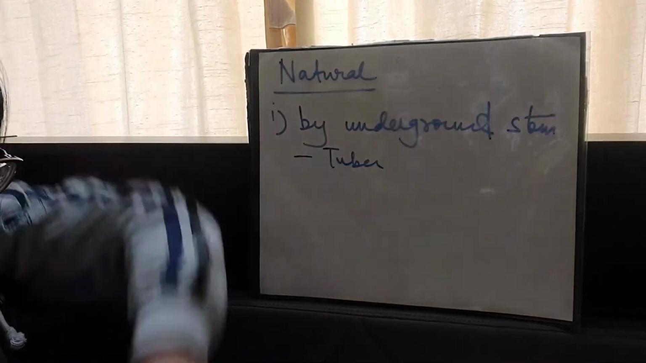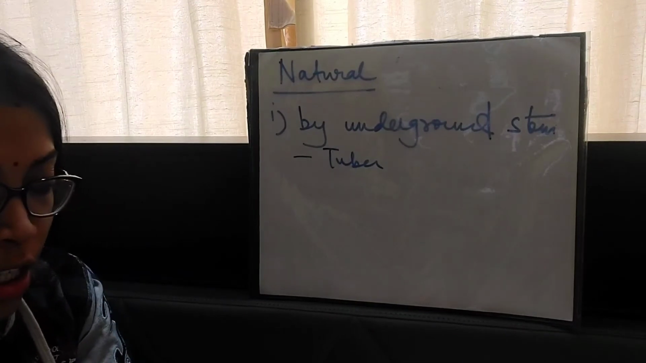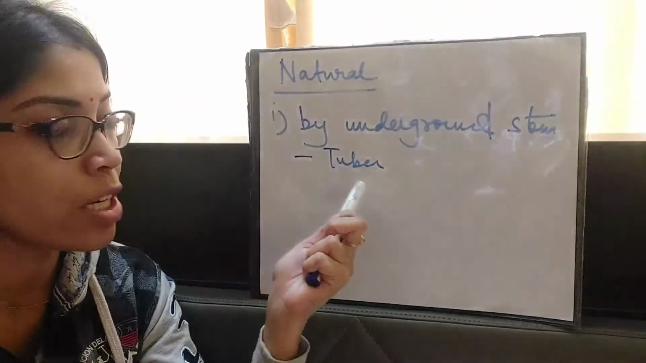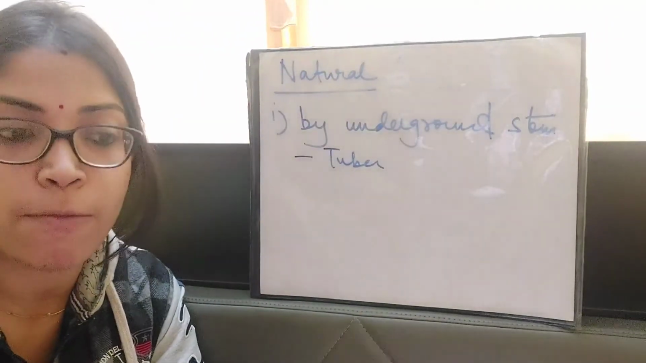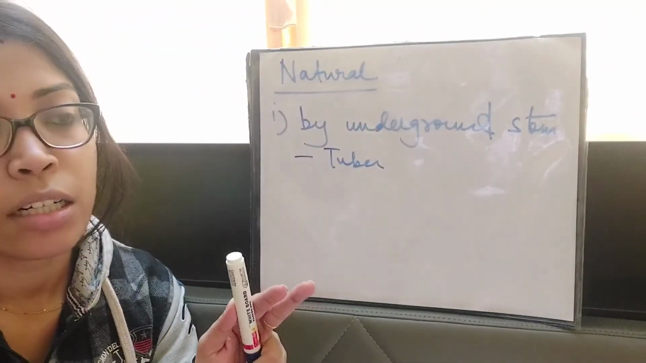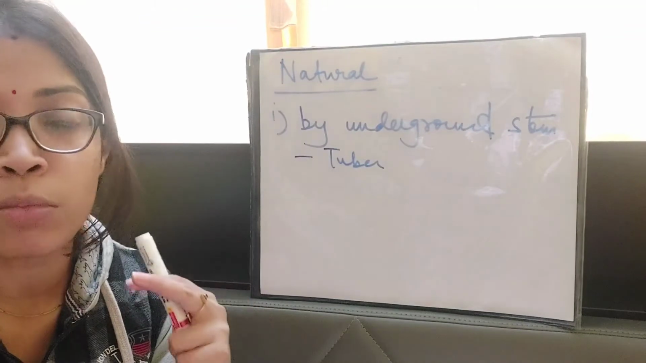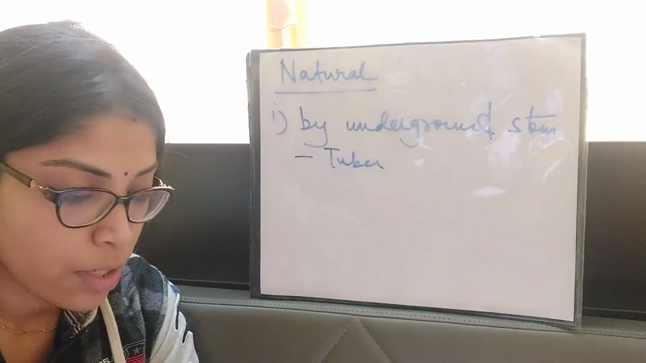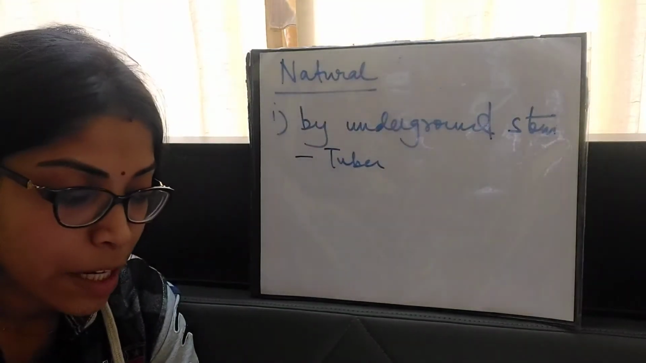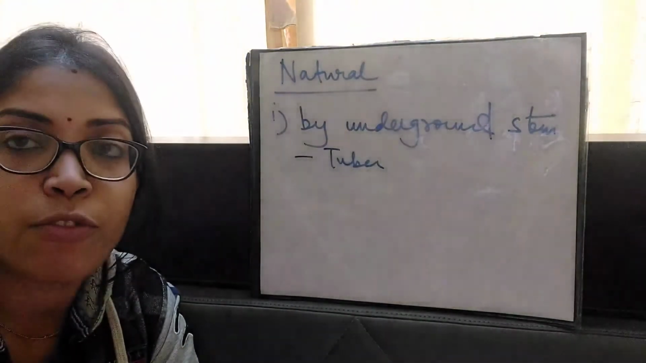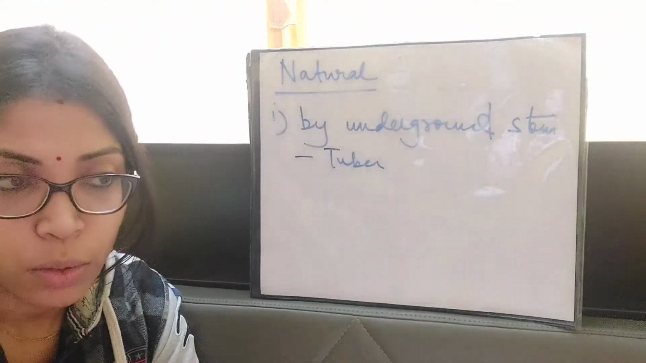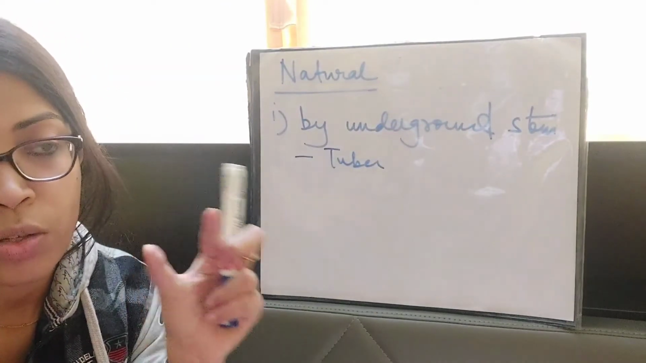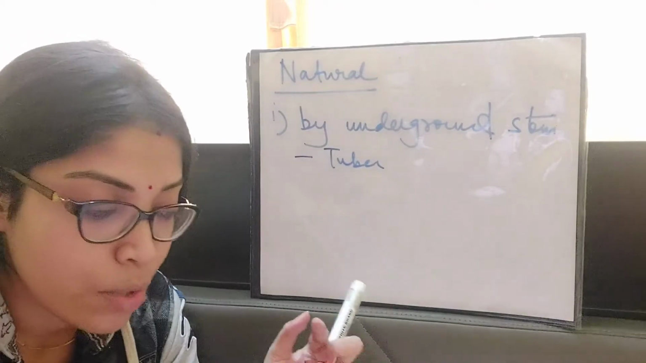Now what is tuber? Tuber is a swollen fleshy underground stem. It is just a modified underground stem which can give rise to new plants. Potato tuber has many small buds called eyes. So if you have seen a potato, you might have seen small white structures on the surface of the potato. So those are known as eyes.